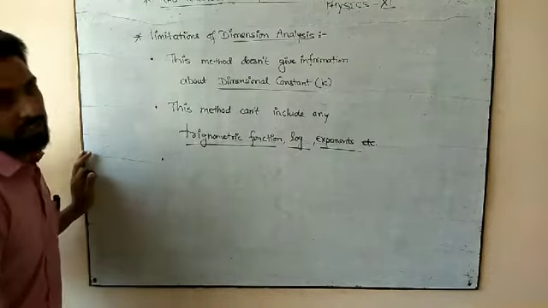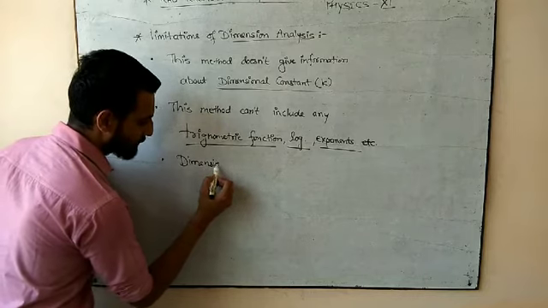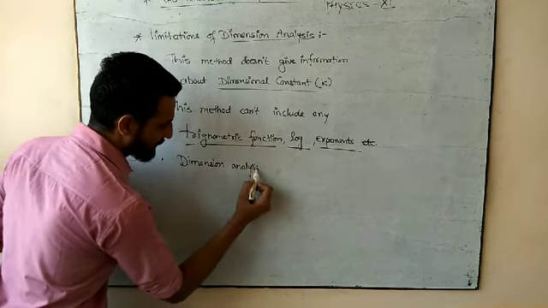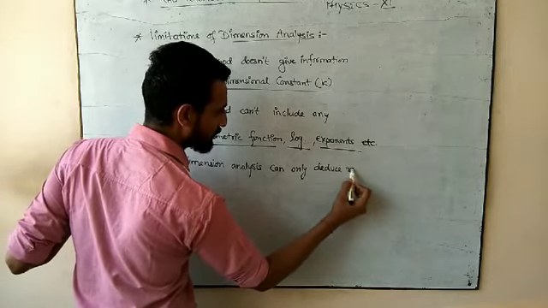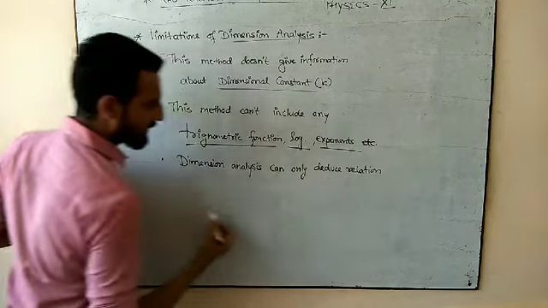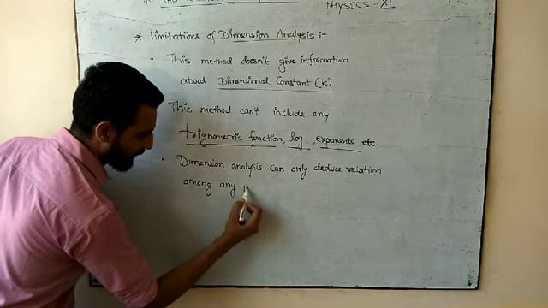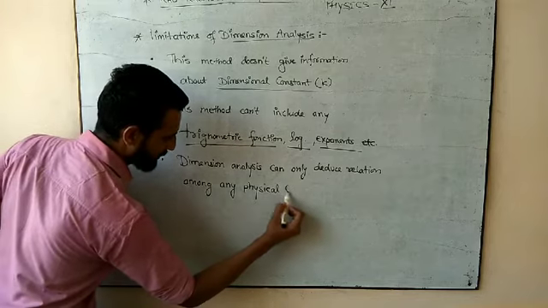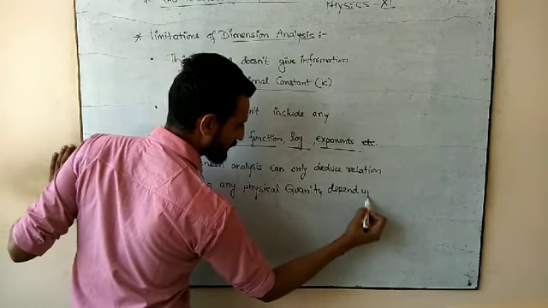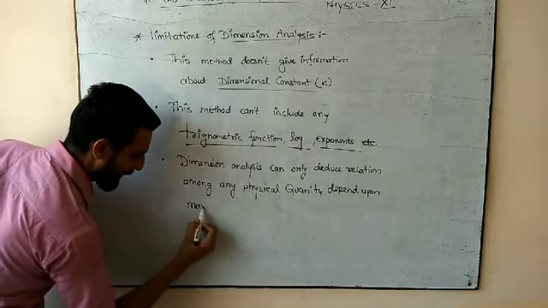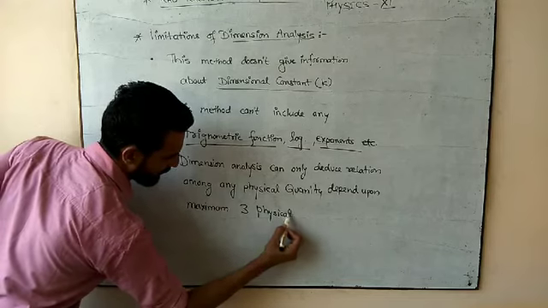And the third and most important limitation is that dimension analysis can only deduce the relation among any physical quantity that depends upon a maximum of 3 physical quantities.